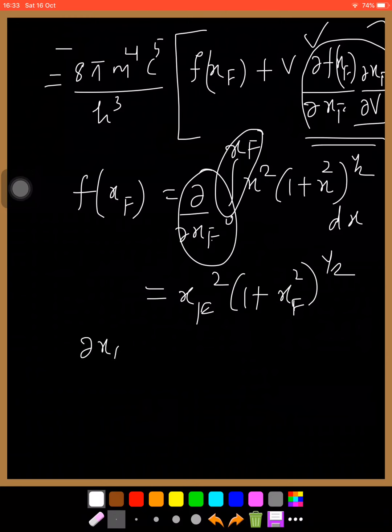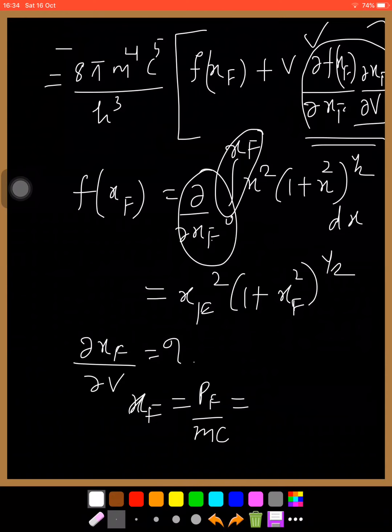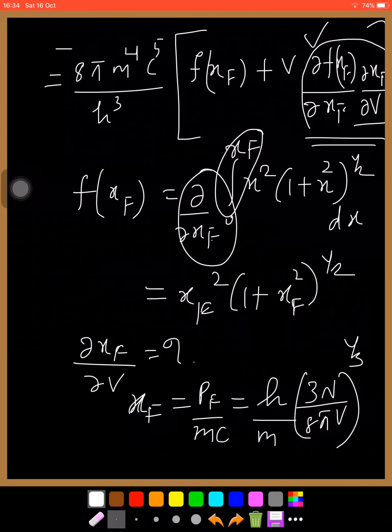Then we need to find dou xF by dou V, the relation between xF and V. xF is pF by mc and pF is h into 3n by 8 pi V raised to 1 by 3, by mc.